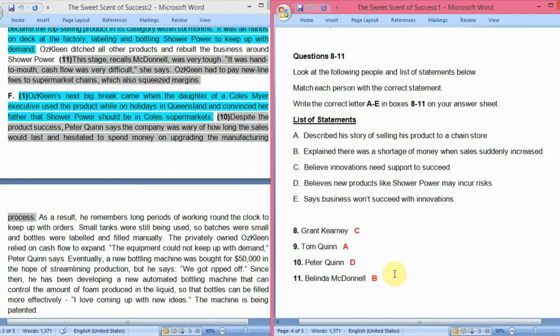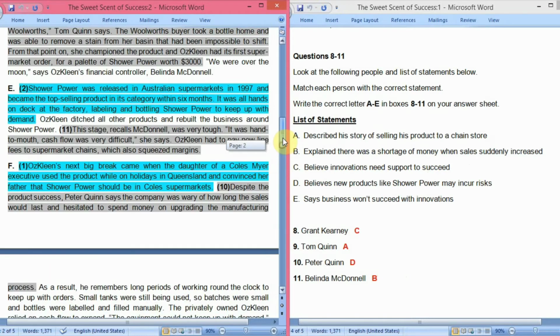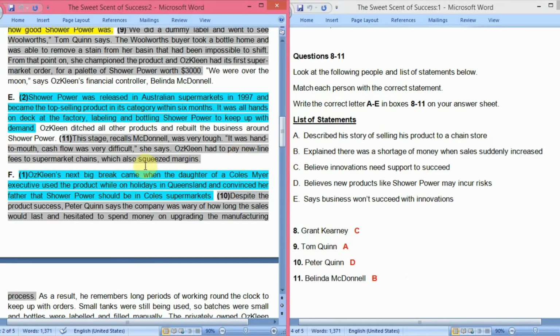And now the 11th question, Belinda McDonnell. Answer is B, which means that she explained there was a shortage of money when sales suddenly increased. So when sales suddenly increased, there was a shortage of money. So let's see where it is written. It is written in the E paragraph from the last third line. This stage, so which stage are they talking about? When Oskaline ditched all other products and rebuilt the business around shower power. So when the Oskaline company didn't produce any other products, they just produced shower power. This stage recalls McDonnell, so it's the last name.